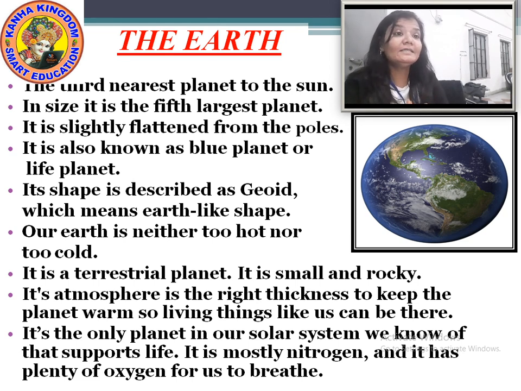Now, Earth is the only planet where life is possible, because the things which we need for life are water and air. This water and air is only possible on Earth, and because of this, life is possible on Earth. No other planets have such characteristics. Okay? That is why Earth is neither too hot nor too cold, because it is a bit far from the sun also.